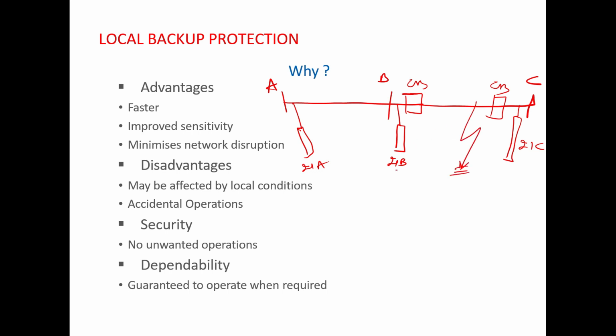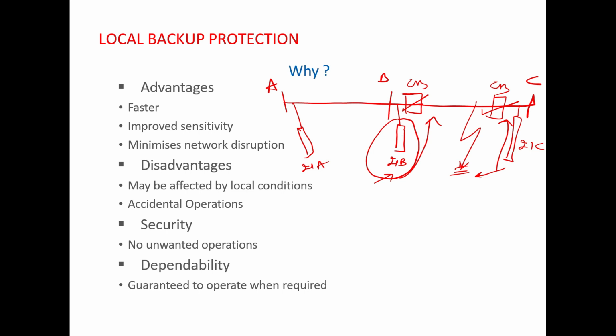Once there is a fault, this relay will sense the fault and it will issue a trip command to the circuit breaker. Similarly, this relay will see the fault and issue a trip command to the circuit breaker. If everything is okay, then this circuit breaker will open, this circuit breaker will also open, and the fault will be isolated. Now suppose due to any reason this relay fails to detect the fault. What happens then? Your fault will not be isolated and the fault will continue to persist in the system.